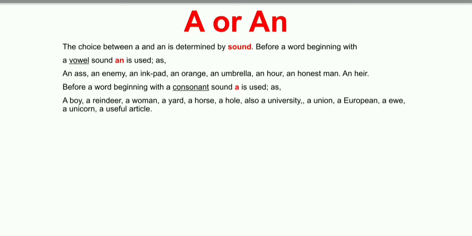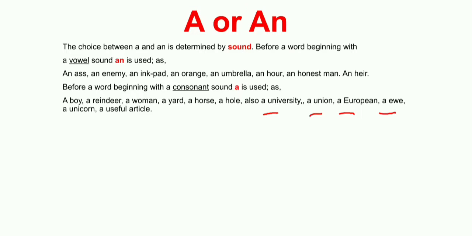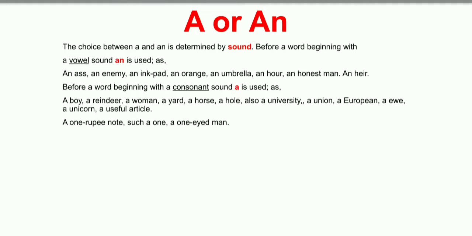Here a is used before a vowel letter, but it is giving the consonant sound. That is why we are using a with them. Next we have a one rupee note, such a one, or a one-eyed man. Here O is a vowel, but we use a before it because it is giving the sound of a consonant.